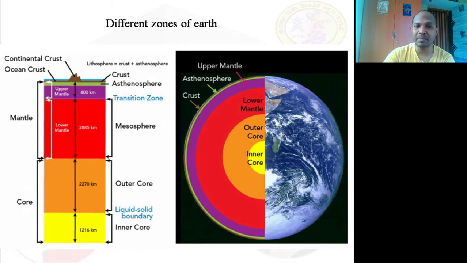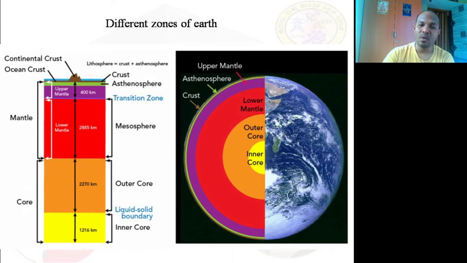you can see it is in purple color, which is called the upper mantle. If you go much deeper, this is the lower mantle, which is very deep, maybe around 2885 kilometers. This red color lower mantle and upper mantle together we call the mantle. It is the one which is in touch with the lithosphere, that is the crust plus the asthenosphere, which we call the lithosphere. This continental crust will be in touch with the mantle area, upper mantle and lower mantle.